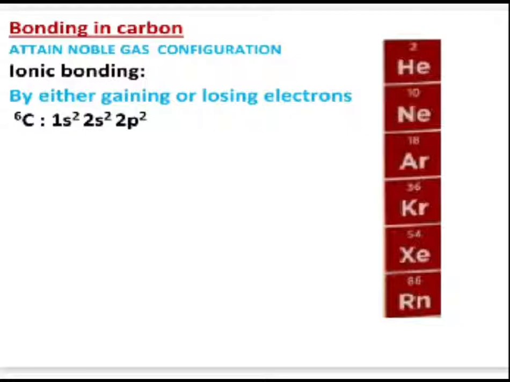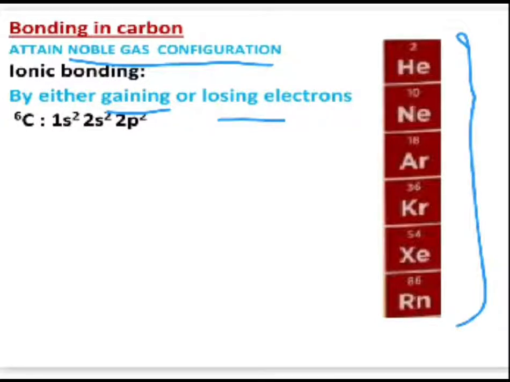Elements forming ionic compounds either have a tendency to gain electrons or lose electrons from the outermost shell so that it achieves the noble gas configuration. Do you know which are these noble gas elements? These are helium, neon, argon, krypton, xenon and radon, according to their specified atomic numbers. So whenever any element undergoes ionic bonding, it can either gain or lose electrons in such a way that it achieves the noble gas configuration.